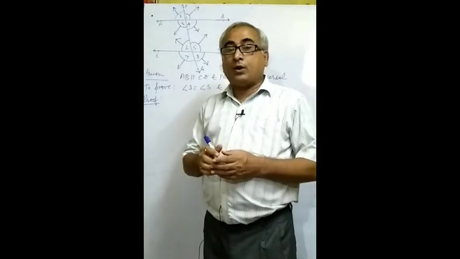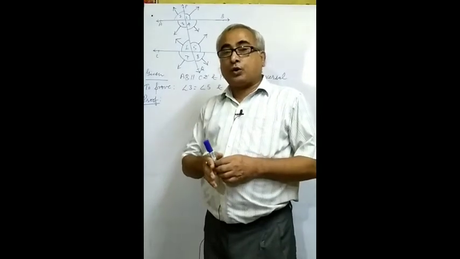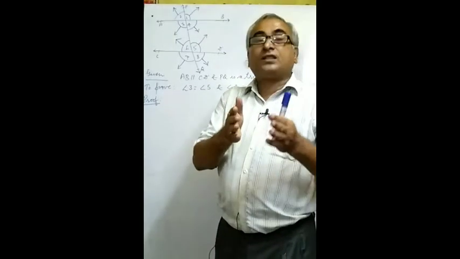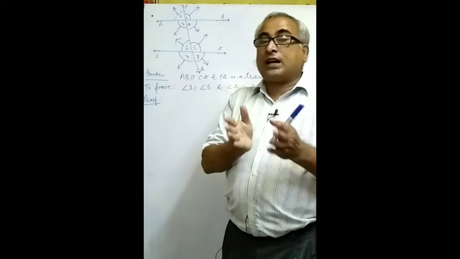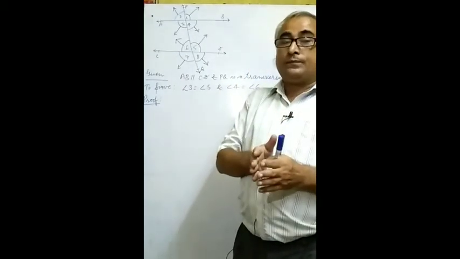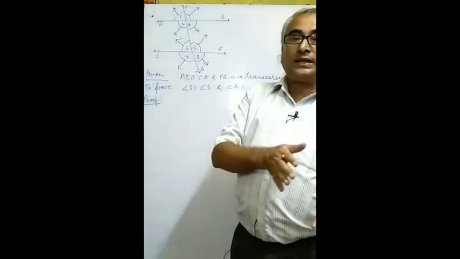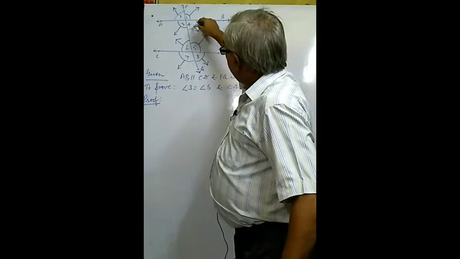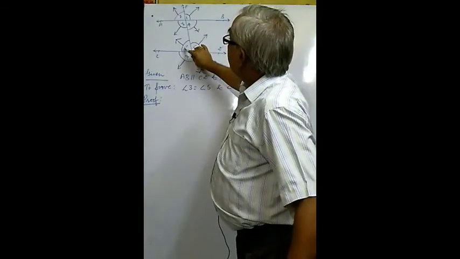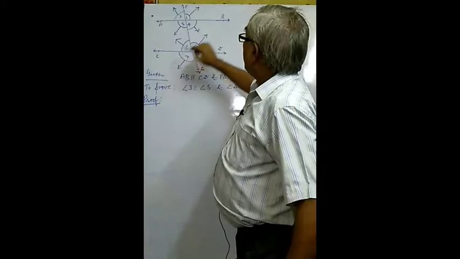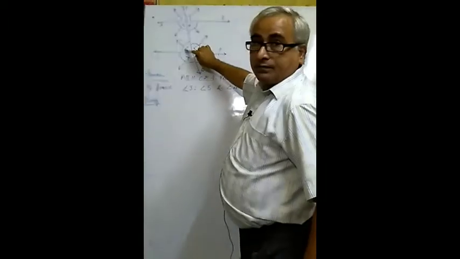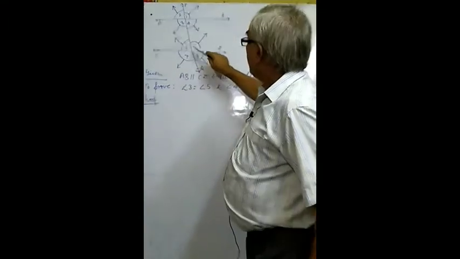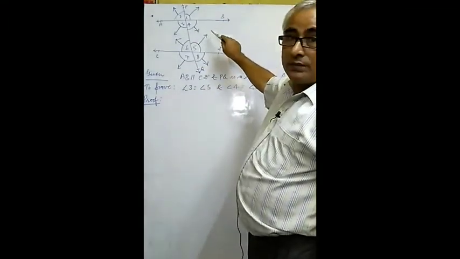Now we will discuss alternate angles. Suppose one is going eastbound and the second is going westbound, meaning opposite directions. If the mouths are opening to opposite sides, those are called alternate angles. You may observe the direction of angle 4 is going like this, and angle 6 is going just opposite. So alternate of angle 4 is angle 6, alternate of angle 3 is angle 5. Angle 3 is going in this direction and 5 is going just opposite.